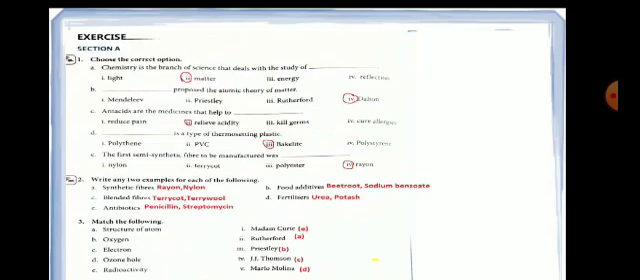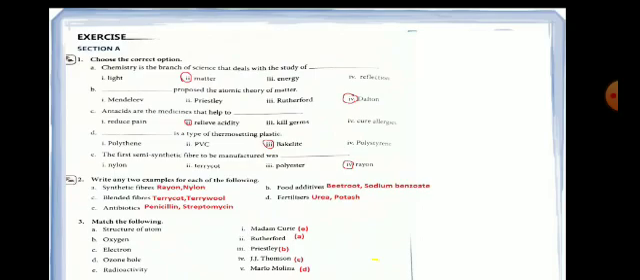First one is synthetic fiber. So synthetic fiber is rayon and nylon. I have included rayon also because it is also synthetic fiber. It is semi-synthetic, but it will come under the synthetic, not purely organic one, natural one.